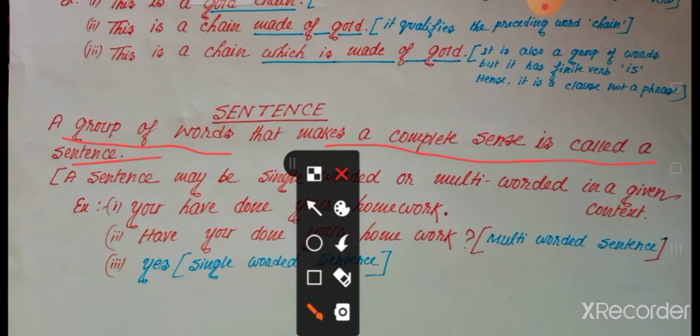When we discuss a phrase, the meaning is not complete. Look, made of gold, gold chain. Is the sense complete? No, the sense is incomplete. But a sentence expresses a complete sense. A group of words that makes a complete sense is called a sentence. Okay?